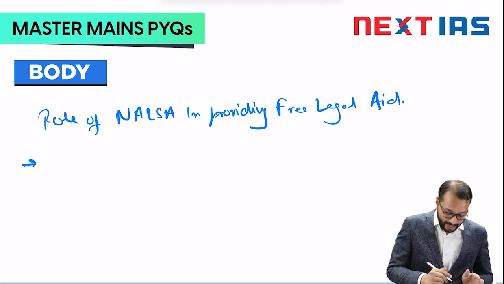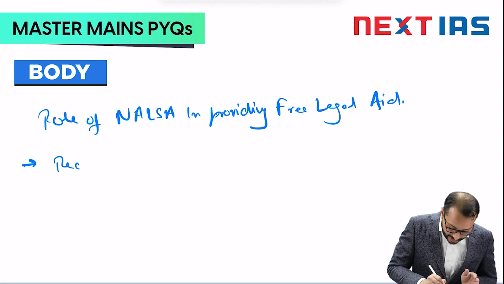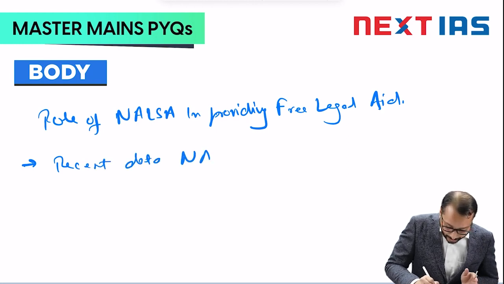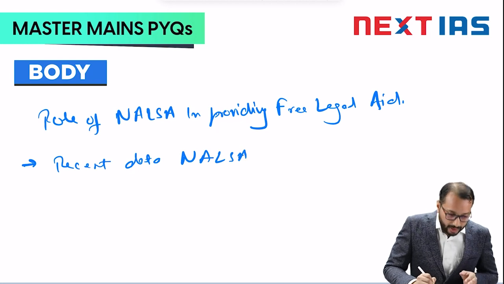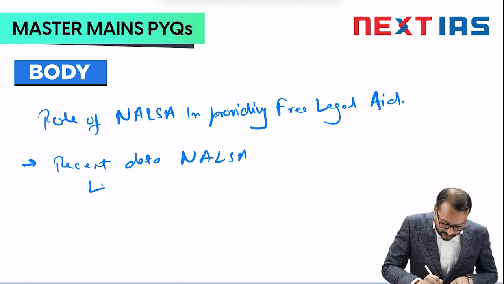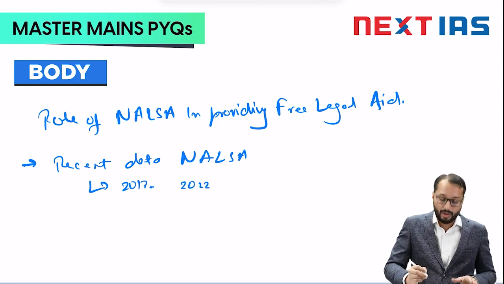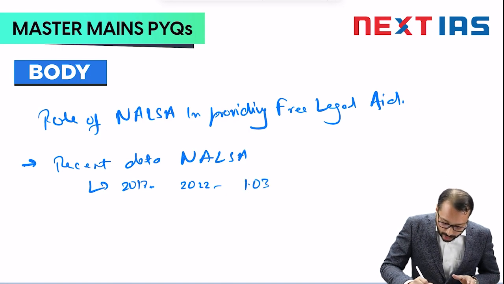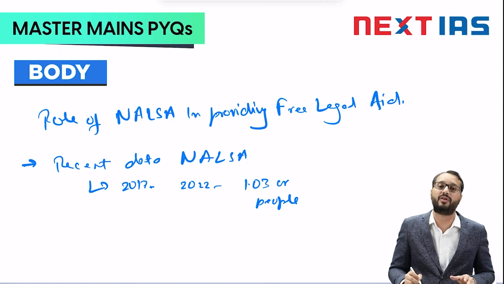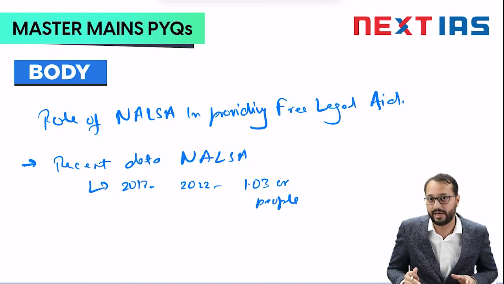Now, I will talk about the recent data of NALSA. It highlighted that between 2017 and 2022, more than 1.03 crore people have benefited from free legal aid in India.